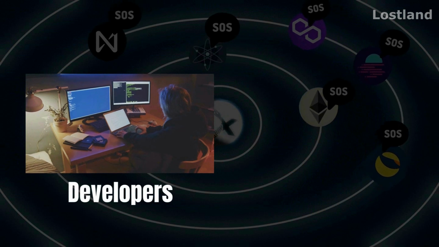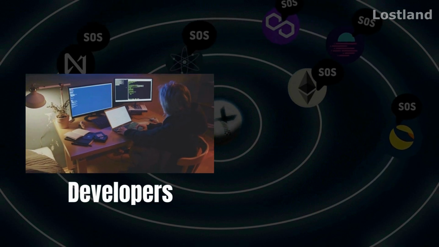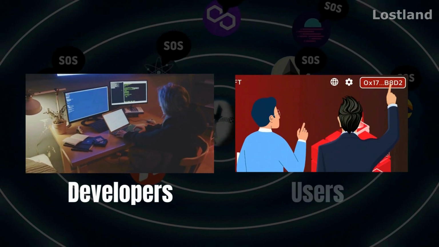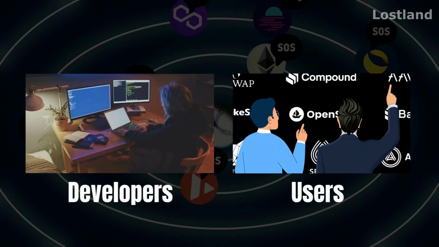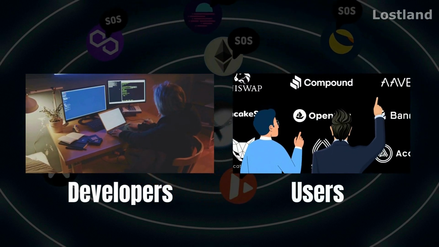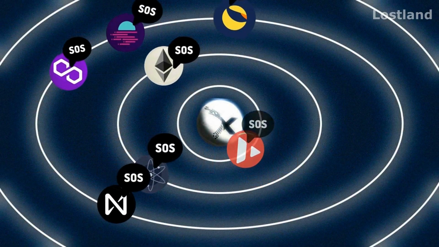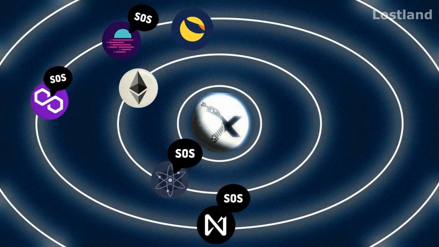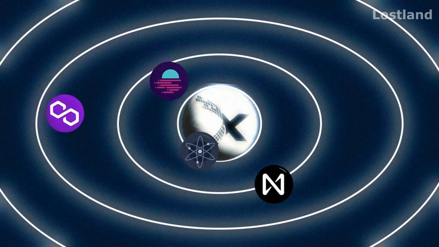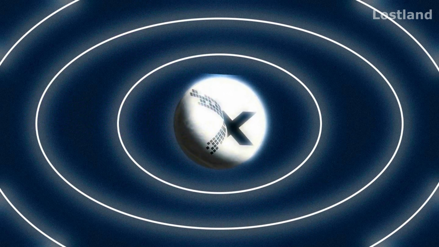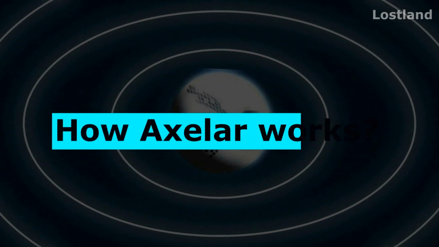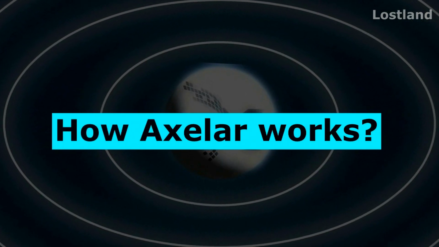Developers can build on any network and connect to every network. And for users, they can access any app on any network with any asset. Now you can realize why a cross-chain platform is very important for everyone. Now you may wonder how Axelar works.